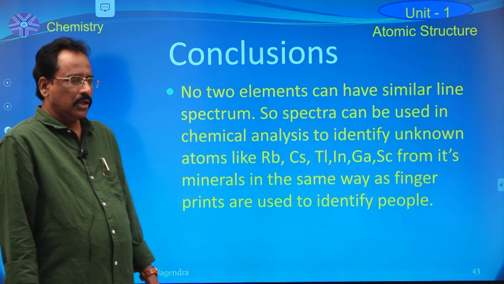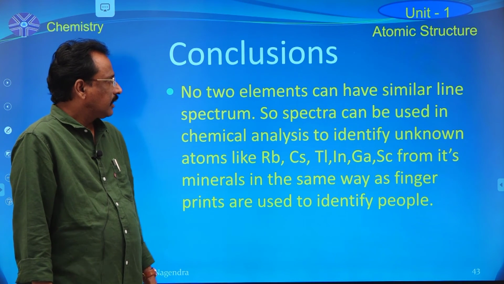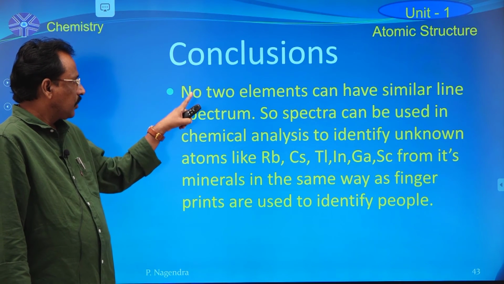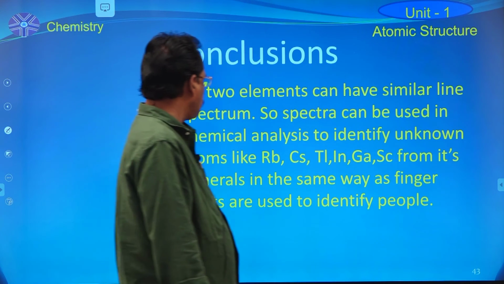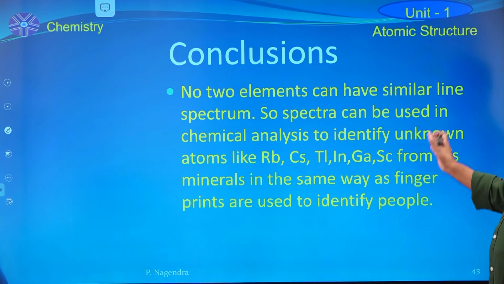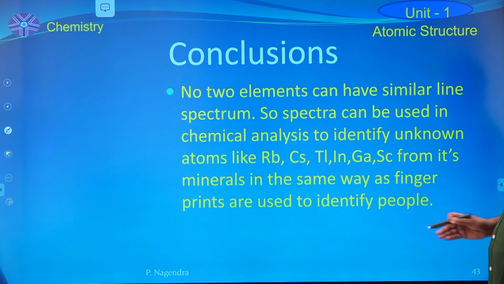Now the final conclusion in this spectrum information, a very important point, is that no two elements can have similar line spectrum. That's why spectra are useful in chemical analysis to identify unknown atoms like rubidium, cesium, thallium, indium, gallium, scandium from their minerals.